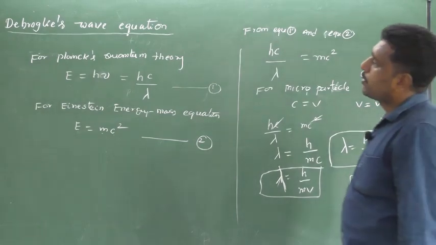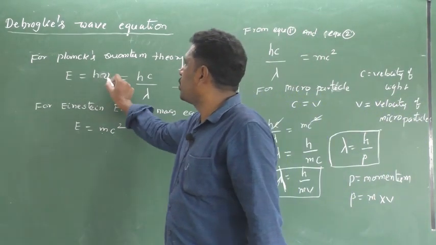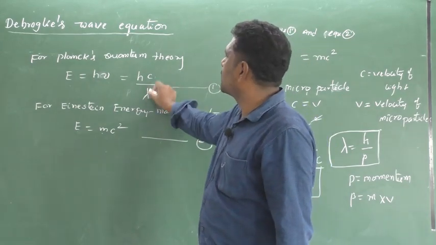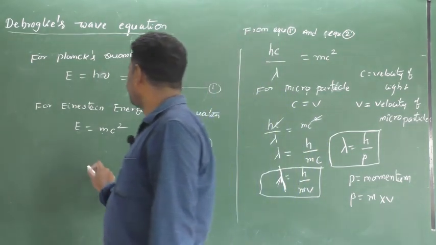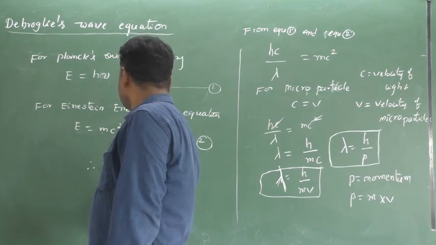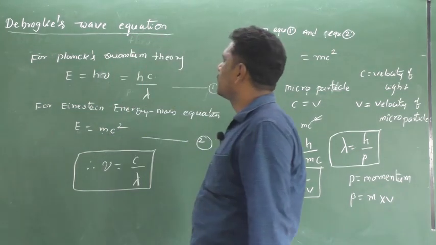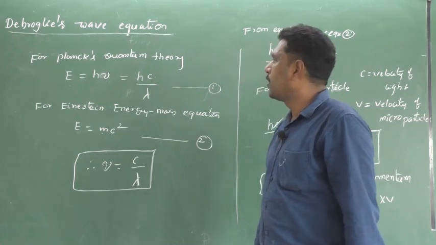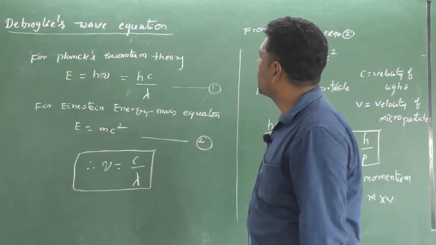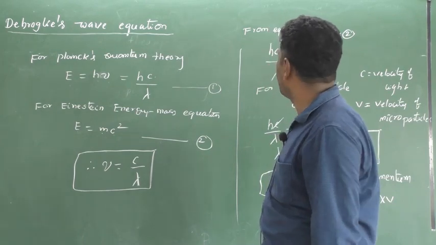From Planck's quantum theory, E equal to h nu. Nu is the frequency, that is nu equal to c by lambda, velocity by wavelength. Therefore, hc by lambda. For Einstein's energy-mass equation, E is equal to mc square.